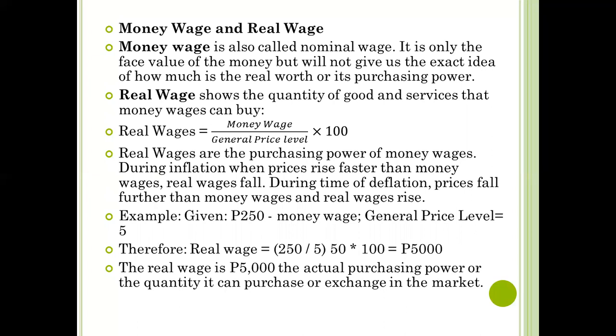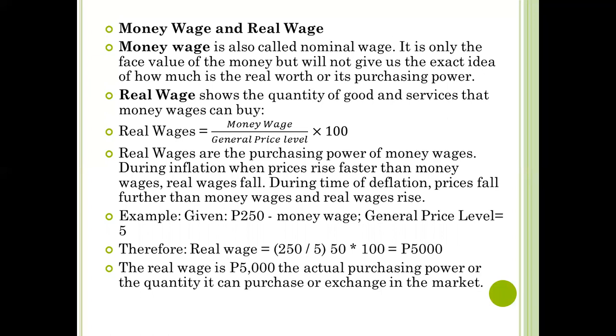Real wages is equal to money wage divided by the general price level multiplied by 100. So real wages are the purchasing power of money wages. During inflation, when prices rise faster than money wages, real wages fall. During times of deflation, prices fall further than money wages and real wages rise.